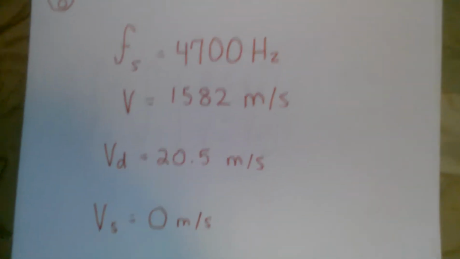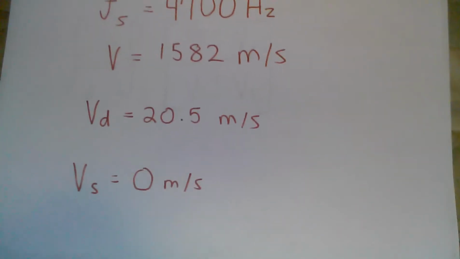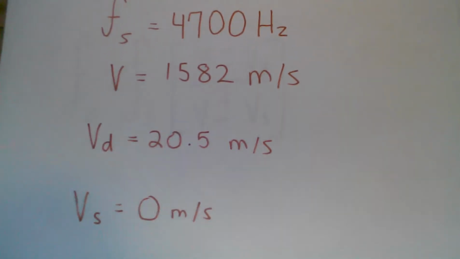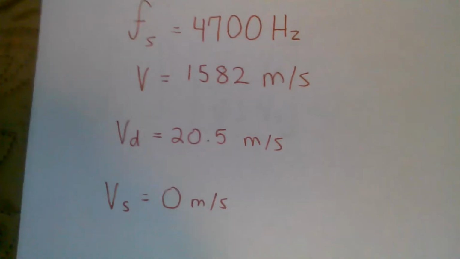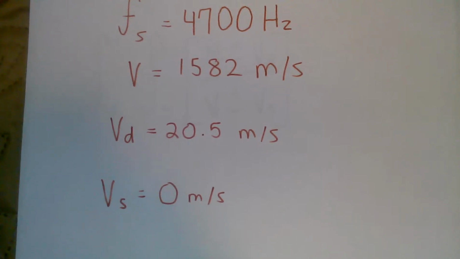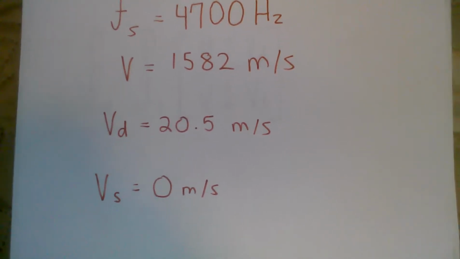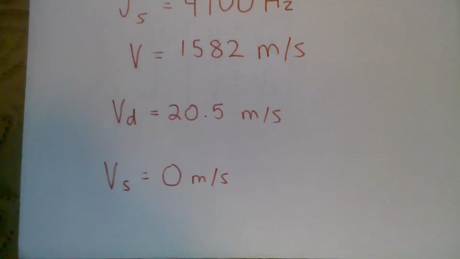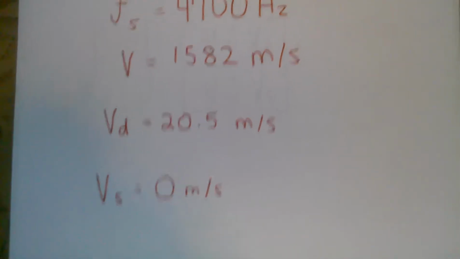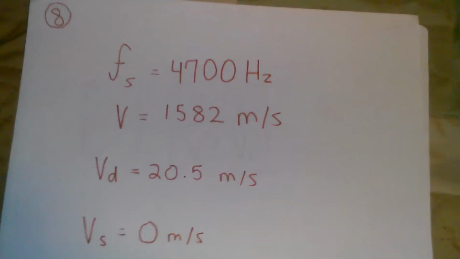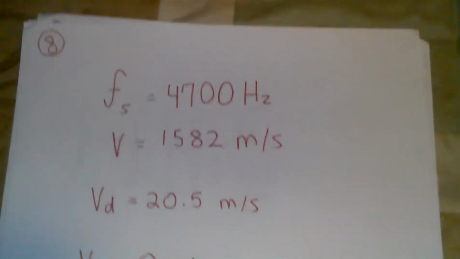Fs, or the frequency of the source, is 4,700 hertz. The velocity of the wave in water is 1,582 meters per second. Velocity of the detector is 20.5 meters per second. Vs equals 0 meters per second. These are stated in the problem, so these are our givens.